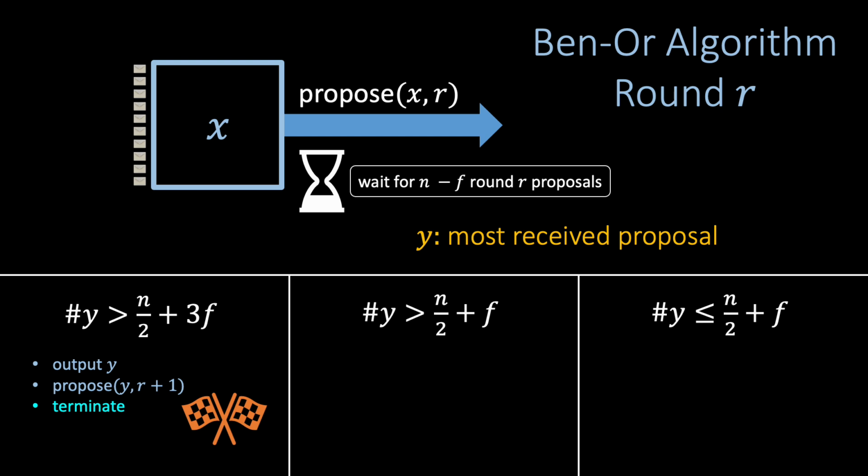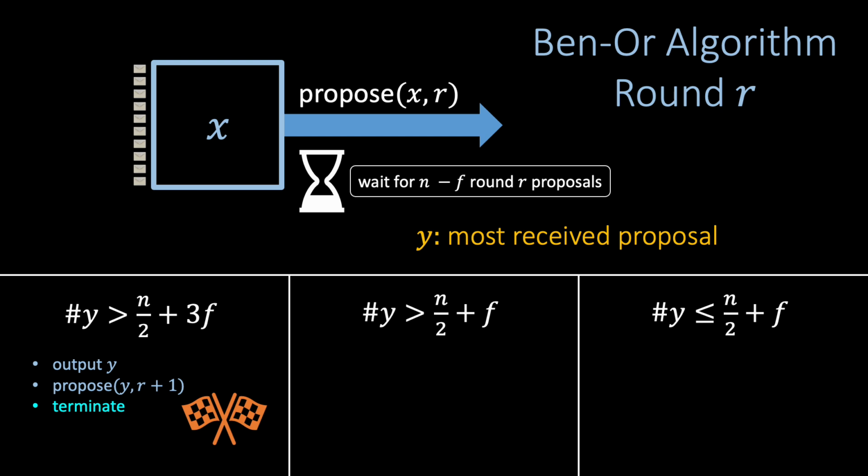The proposal here ensures that every correct node proposes in round R plus 1, so that no nodes get stuck waiting for n-f proposals in round R plus 1. The rounds R plus 2 and onwards are of no concern, because we will show that if some correct node terminates in any round, then every correct node terminates at the latest in the next round.